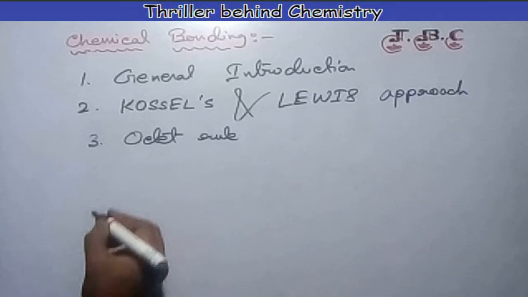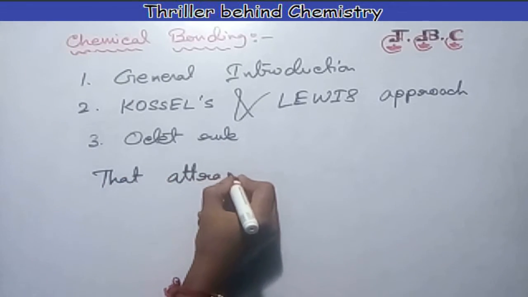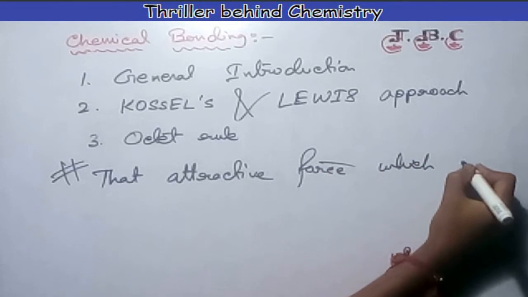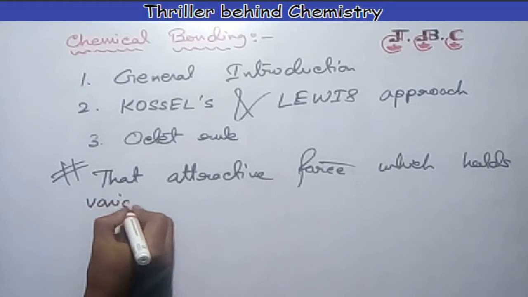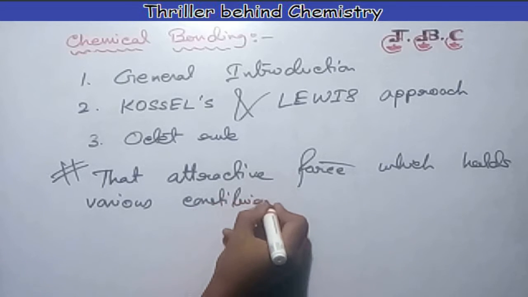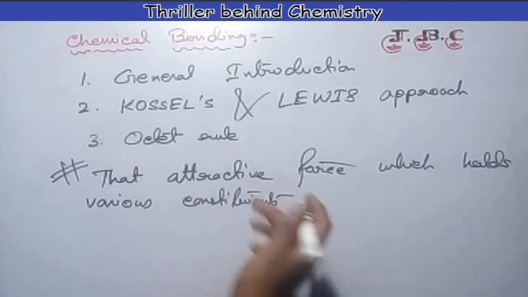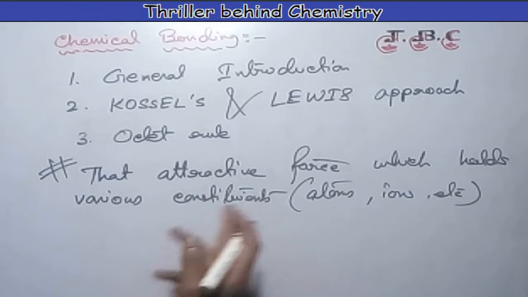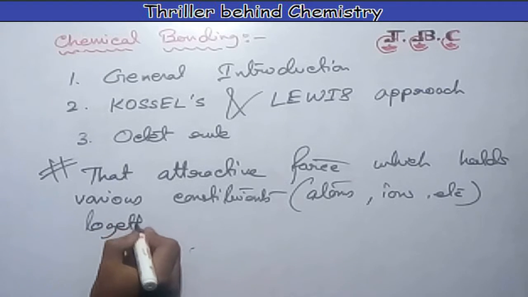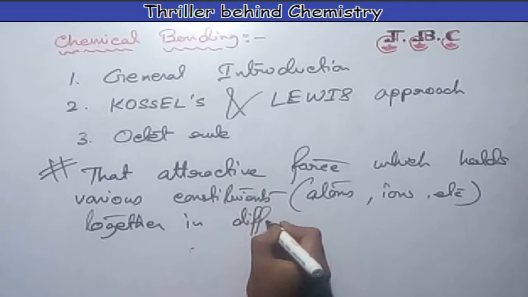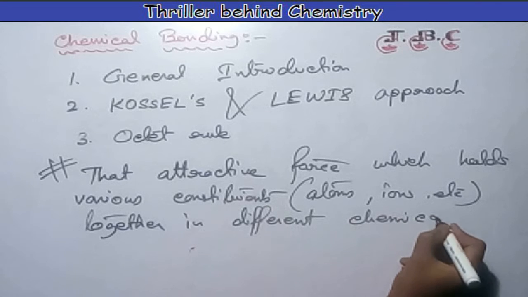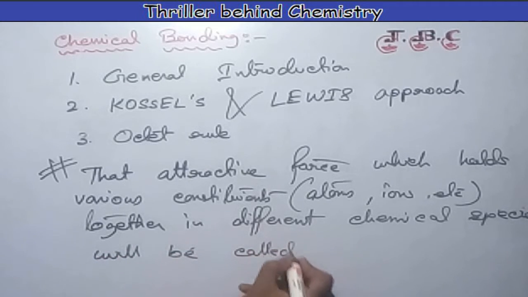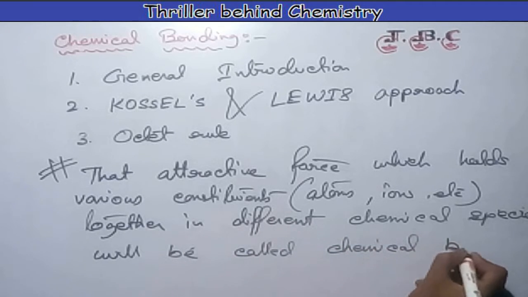So the point is, that attractive force which holds various constituents, that constituents may be atoms or ions, etc., together in different chemical species will be called a chemical bond.